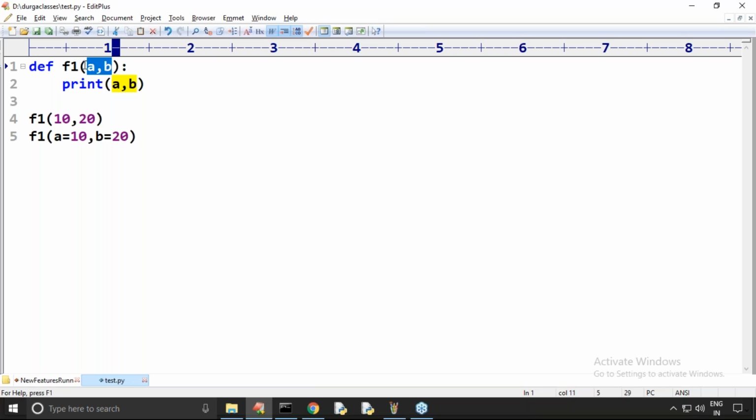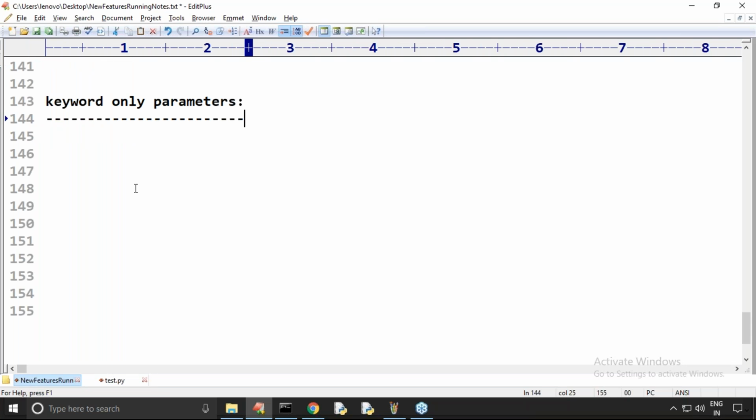But I'm taking star. So whatever parameters are there after star, these parameters will become keyword only parameters. After star, all parameters will become keyword only parameters.